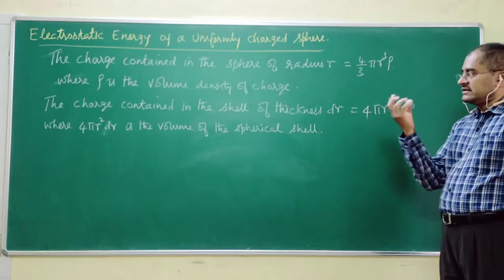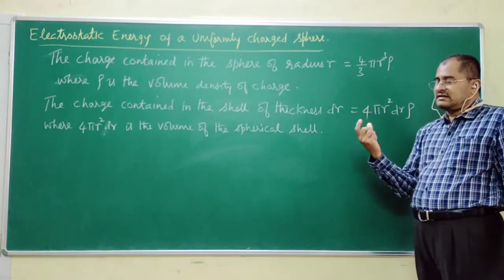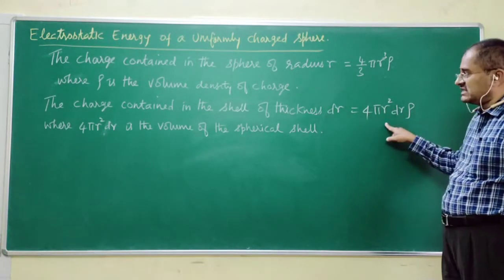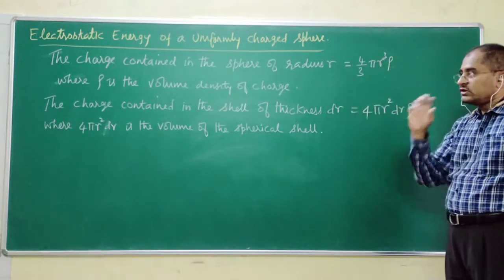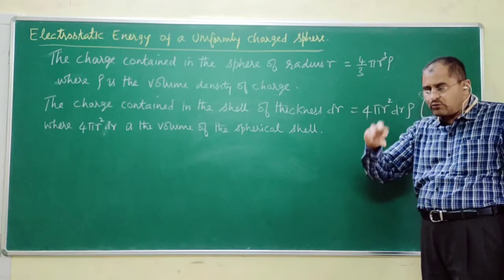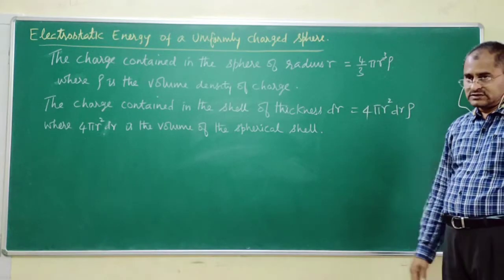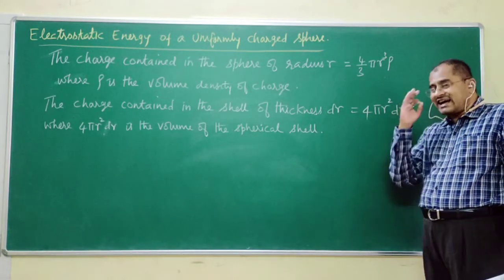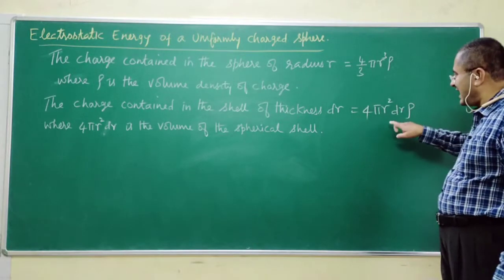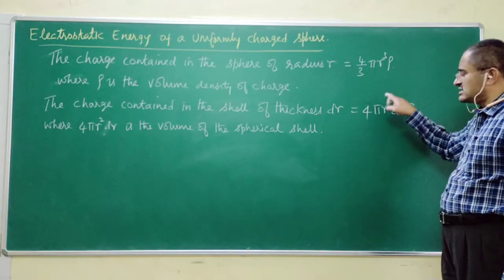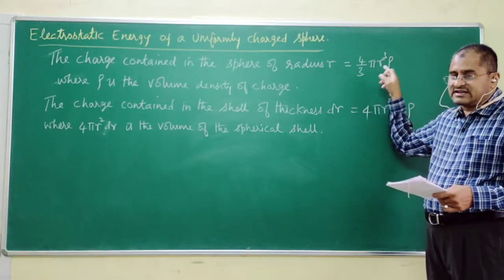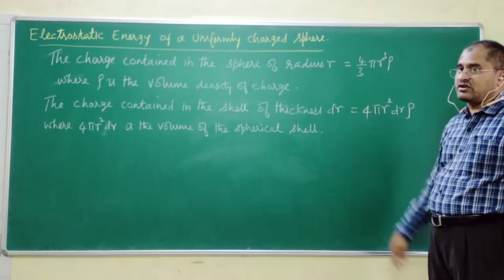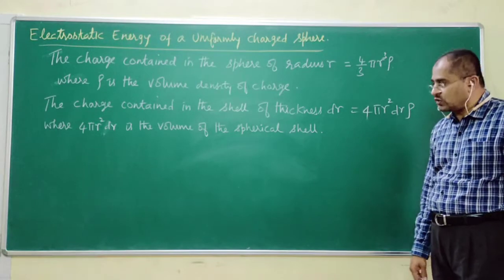I said a spherical shell containing this much charge is added to the sphere. You cannot just add it like that. What is the amount of work done in adding 4 pi r squared dr rho amount of charge to a sphere containing 4 by 3 pi r cube rho charge?